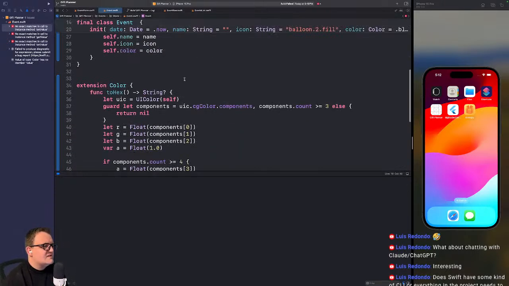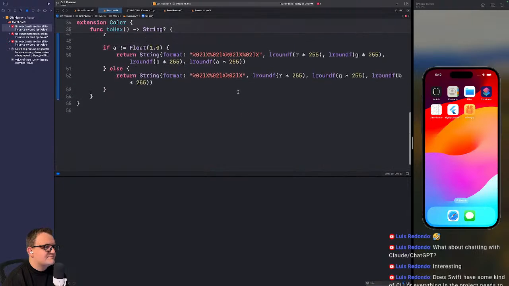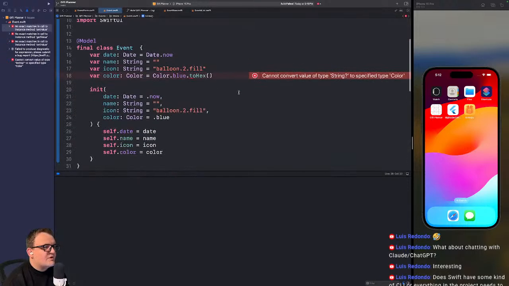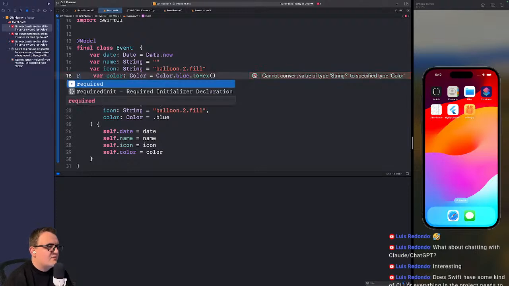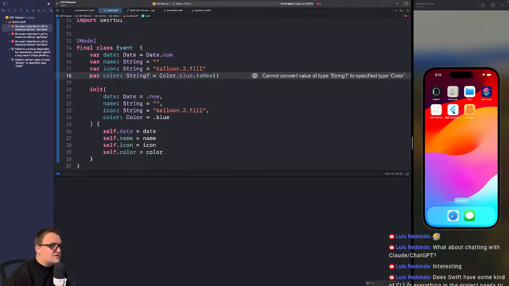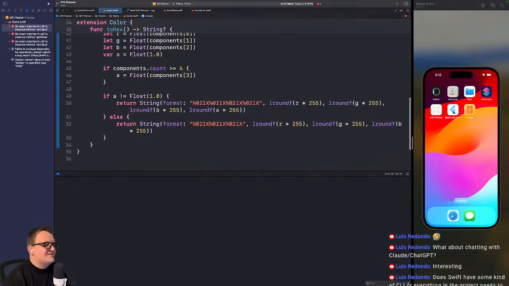So this returns a nillable string. Is that if it doesn't work? Look at this garbage. Why is this not built into the framework? That's super weird that it wouldn't be. Yeah, and then this is a string now. Heck, make it an optional string, I guess. No, we'll say if it's null, then it's .blue. If it fails to parse, it's dot blue. In fact, instead of return nil here, we're going to say return dot blue.